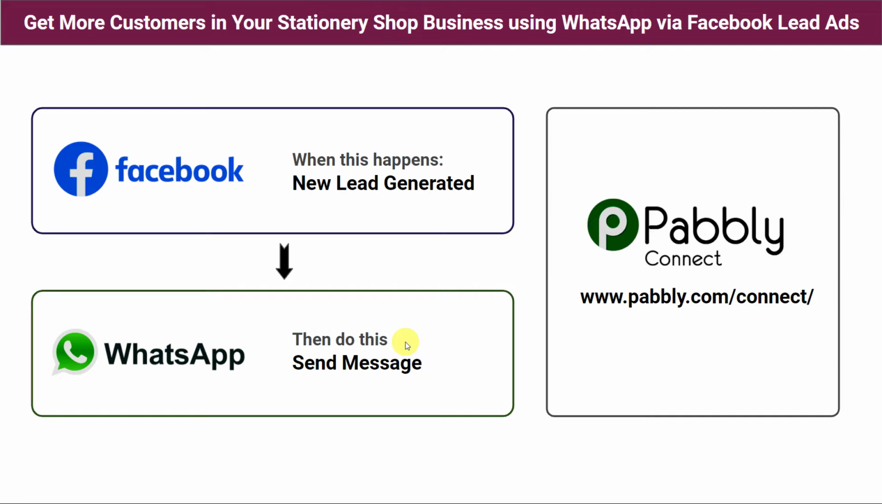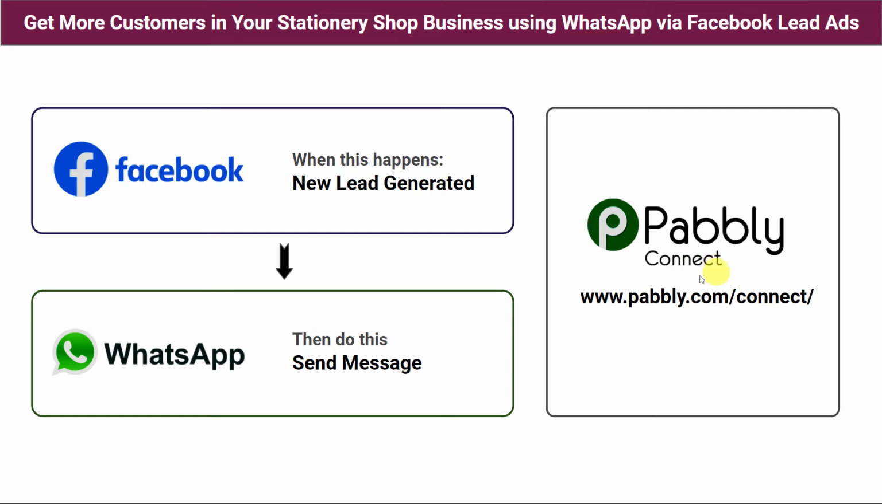The second option is you can create an automation so that whenever a Facebook lead ad form is filled, automatically your stationery shop brochure will be shared on the WhatsApp number of the customer. But here there is a problem that there is no direct connection between Facebook lead ads and WhatsApp. So how to do this? As a solution, we are going to use Pabbly Connect.